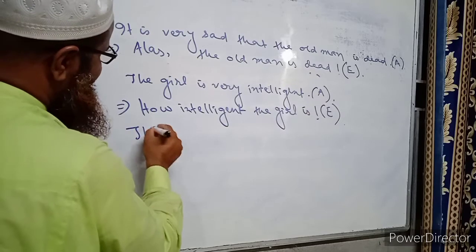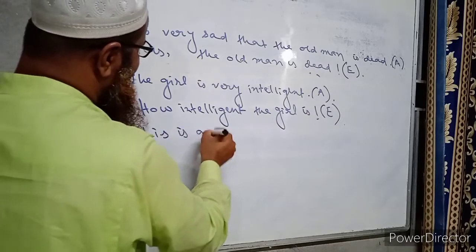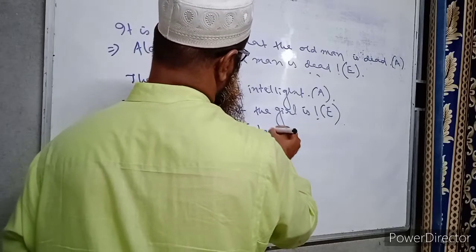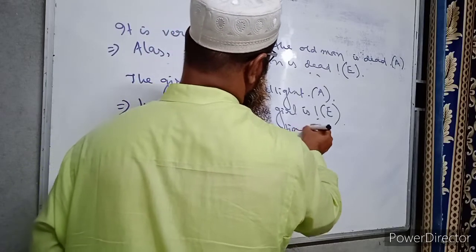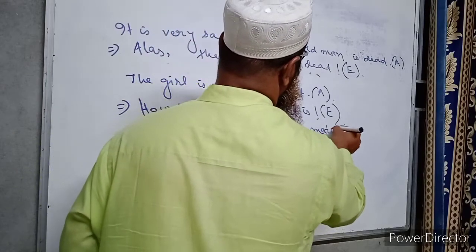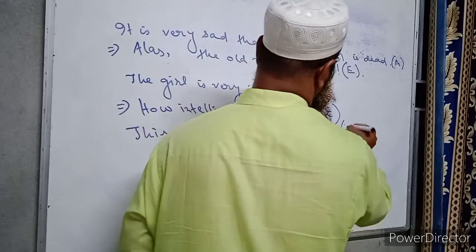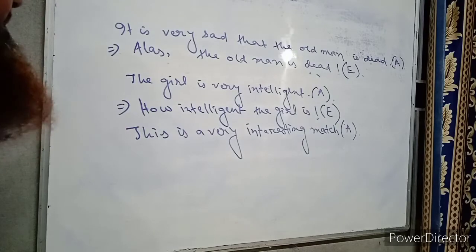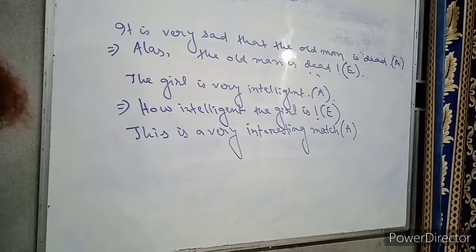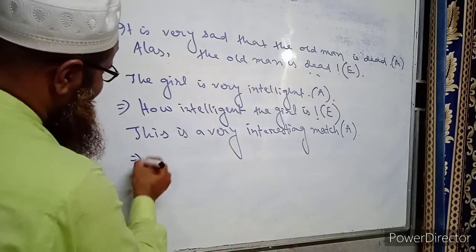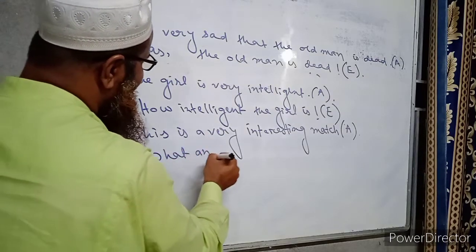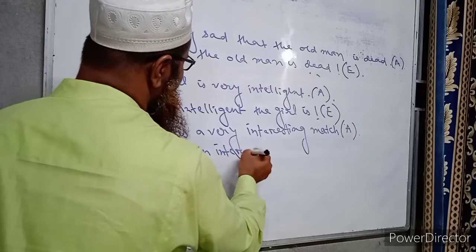This is a very interesting match. If we want to turn this sentence into an exclamatory sentence, then we have to write, what an interesting match this is.